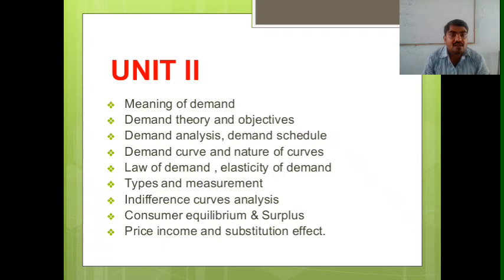Types of measurement: price, income and substitution effect. You know elasticity of demand. The analysis of demand with respect to price, income and substitution effect. Consumer equilibrium and surplus are also there, which we have studied in unit second.